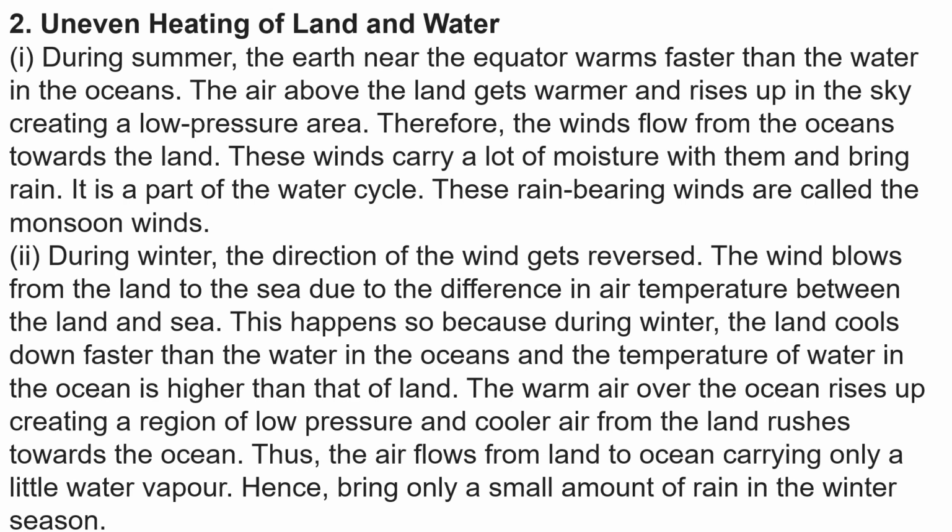The warm air over the ocean rises up, creating a region of low pressure, and cooler air from the land rushes towards the ocean. Thus, the air flows from land to ocean carrying only a little water vapor, hence bringing only a small amount of rain in the winter season.